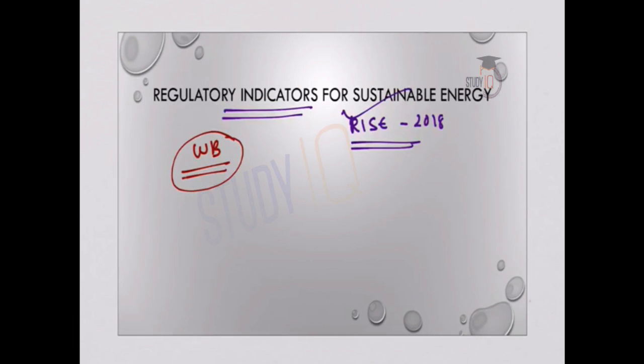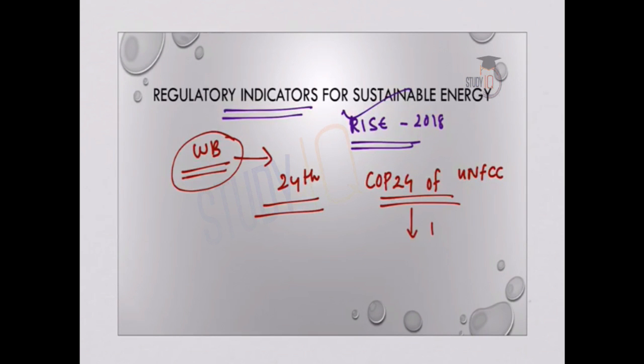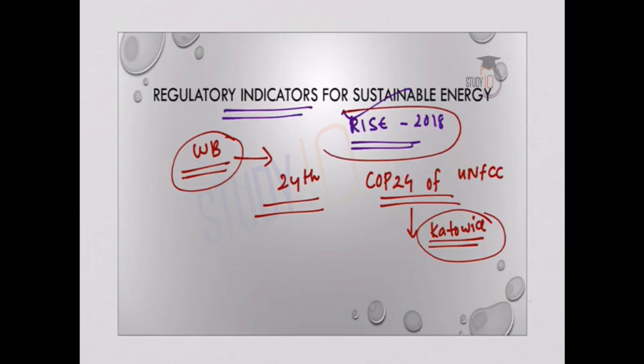So this is a report of World Bank, and this report has been released by the World Bank on the sidelines of the 24th COP, or the Conference of Parties to the UN Framework Convention on Climate Change. So COP 24 of UNFCCC has been held in Katowice, and on the sidelines of it, World Bank has published the Regulatory Indicators for Sustainable Energy, or the RISE report. So this is very important that World Bank has published it on the sidelines of the COP 24.